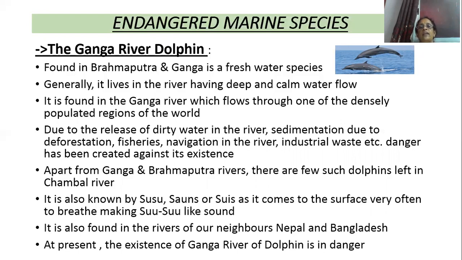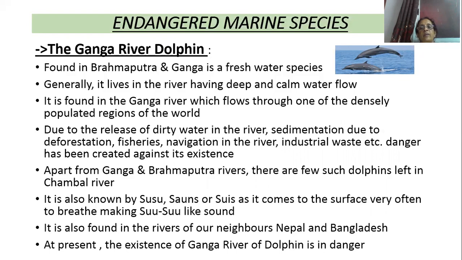Because of the release of dirty water from industries into the river, sedimentation due to deforestation, fisheries, water transportation in the river, and industries throwing their waste matter into the rivers. As a result, the life of the Ganga river dolphin is in danger.